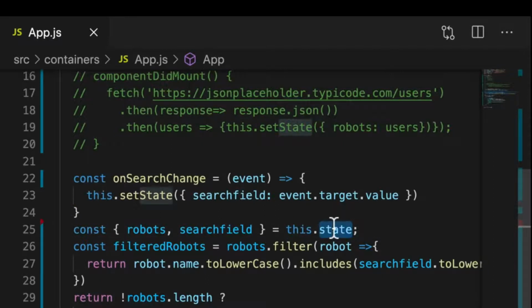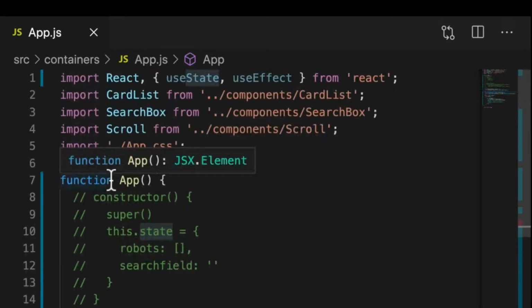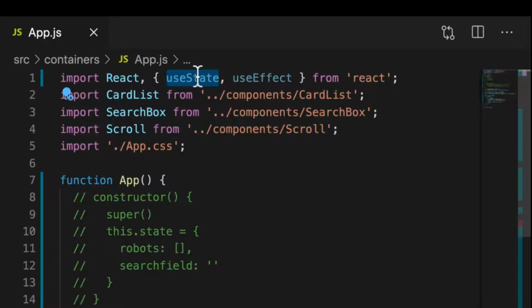So how do we create state now? Remember, hooks give us now the power to have state inside of our apps. And we do that using the useState hook. Let's find out how to do that in the next video.